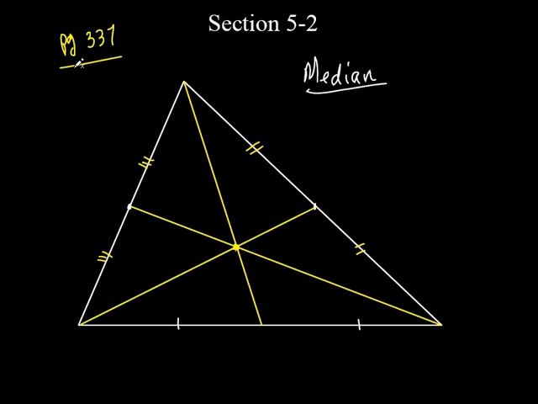So that's what we did the first 2 days. Now today, look down the list. We did the median, didn't we? So guess what this point is called right here? This point of concurrency is called the centroid. That point right there is the centroid.